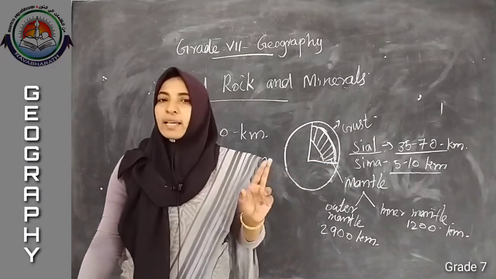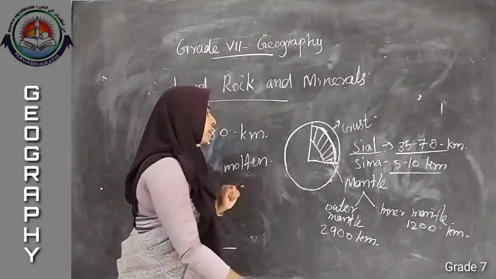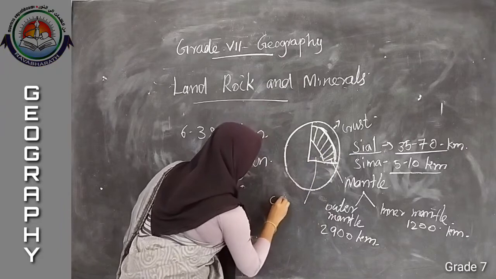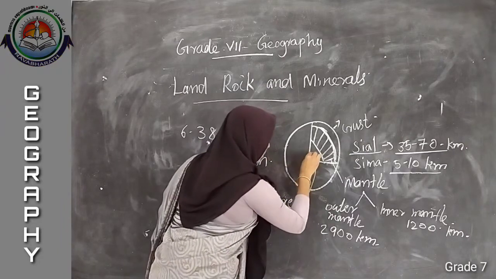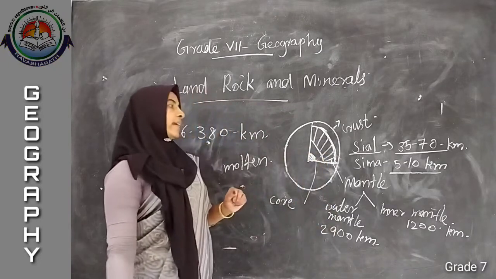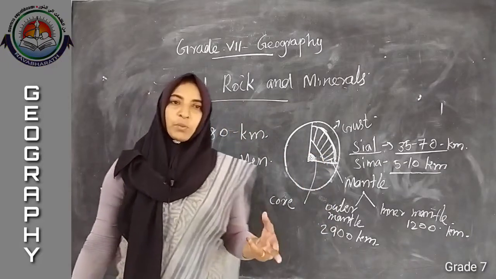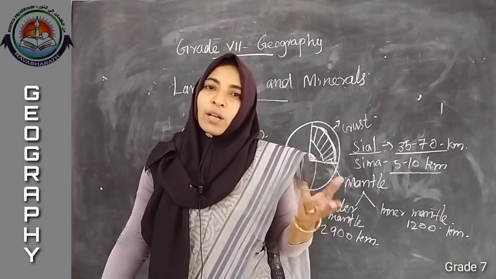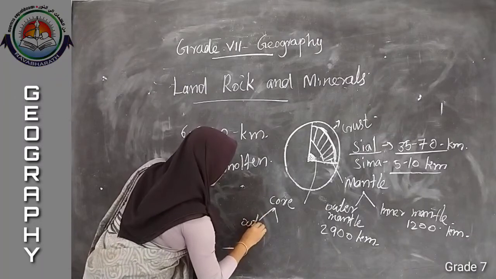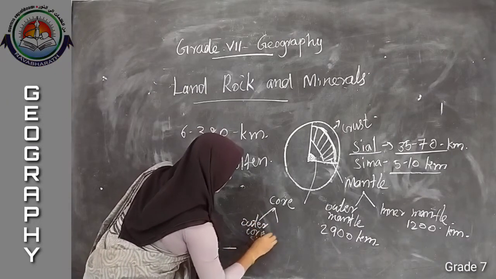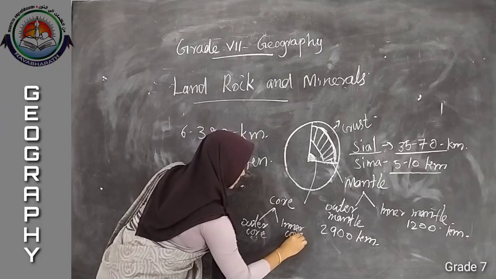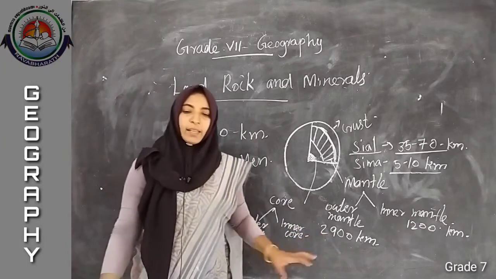Now two layers are over. Then the third layer is known as a core. Core is again divided into two, which are the outer core and the inner core.